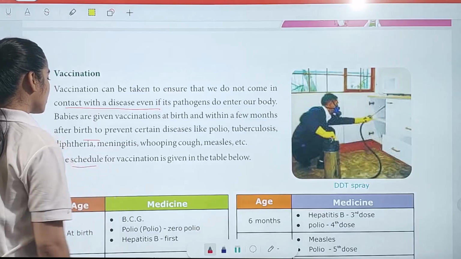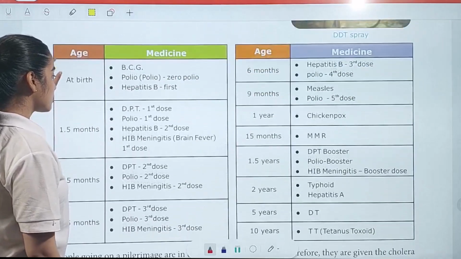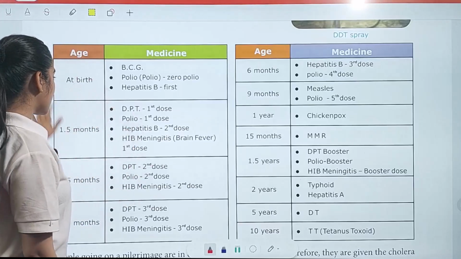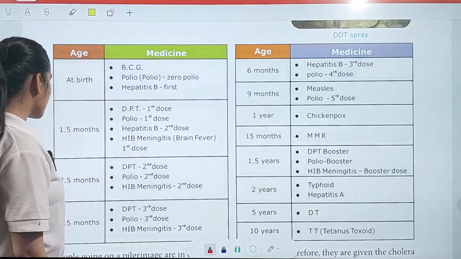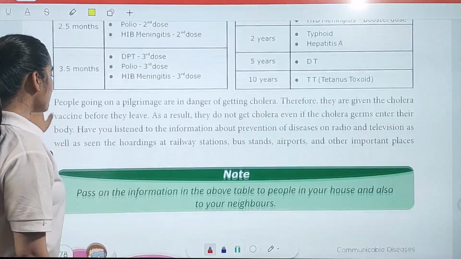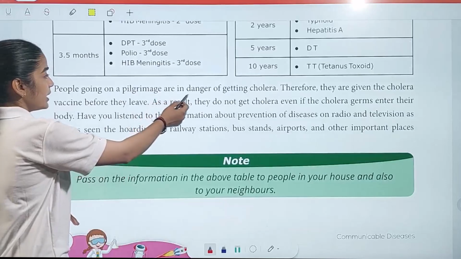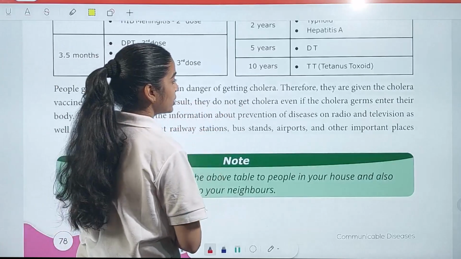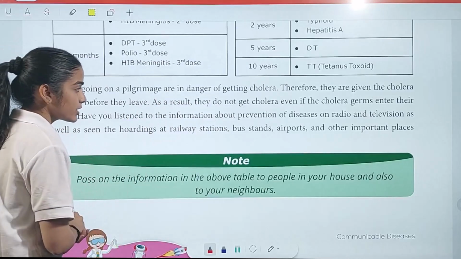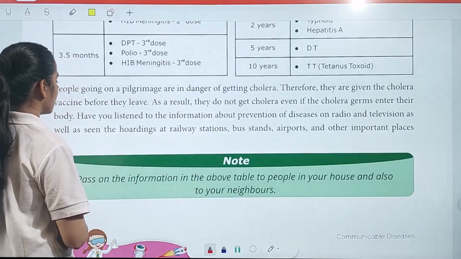The schedule for vaccination is given in the table. So these are the vaccinations we give to children at their ages: at birth, after 1.5 months, after 2.5 months. So you just have to take a look here. Now, people going on a pilgrimage are in danger of getting cholera, therefore they are given the cholera vaccine before they leave. As a result, they do not get cholera, even if the cholera germs enter their body.